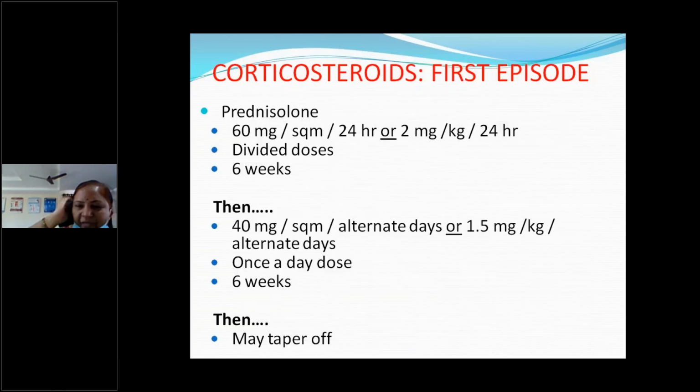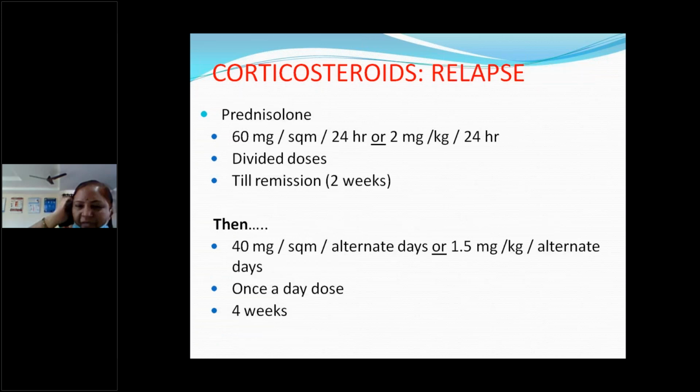So first episode in detail, if you just want a summary: 60 mg per square meter or 2 mg per kg for 24 hours in 2 divided doses we can give for 6 weeks. Next 40 mg per square meter or 1.5 mg per kg alternate day, not daily, once a day, morning dose, you can give for 6 weeks. This is the normal course for first episode. Some people will taper, some people will stop abruptly.